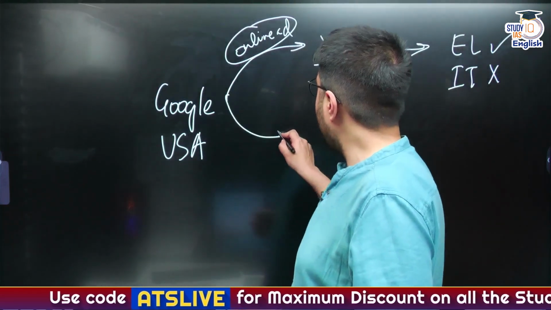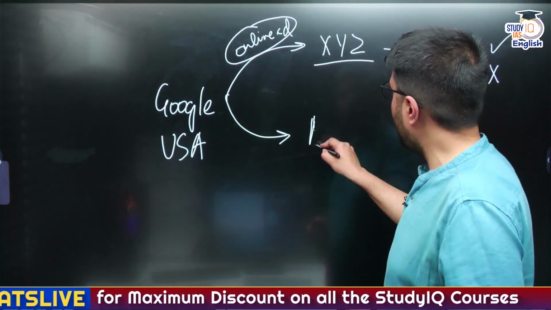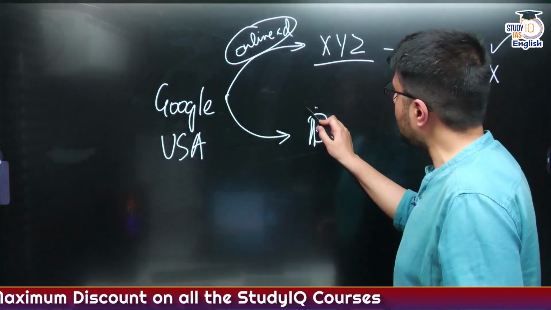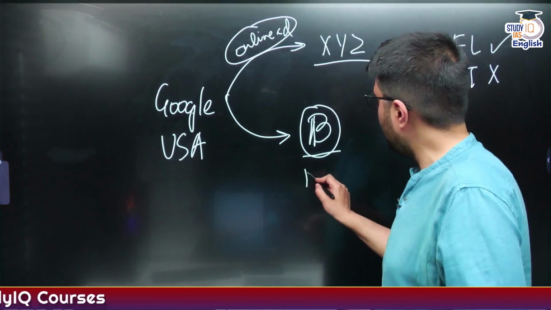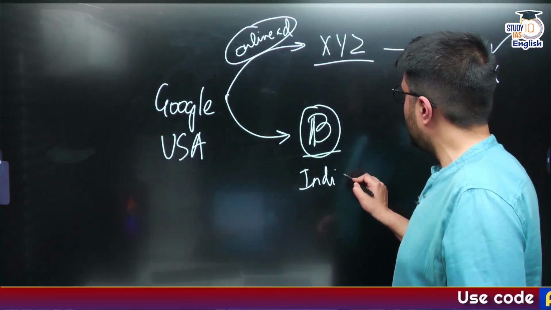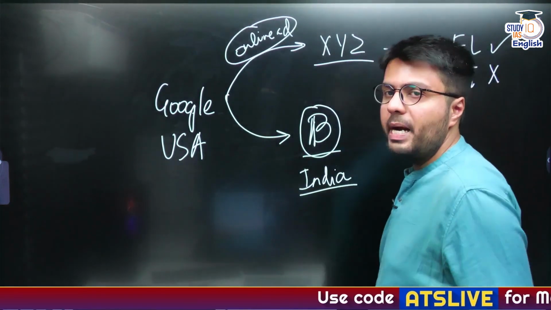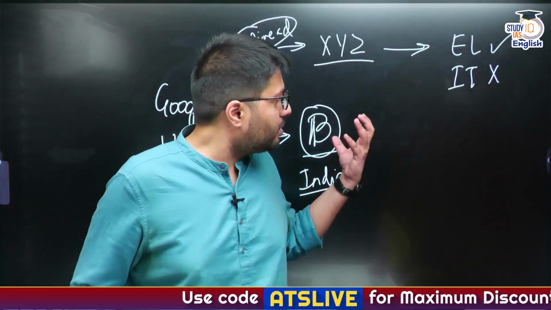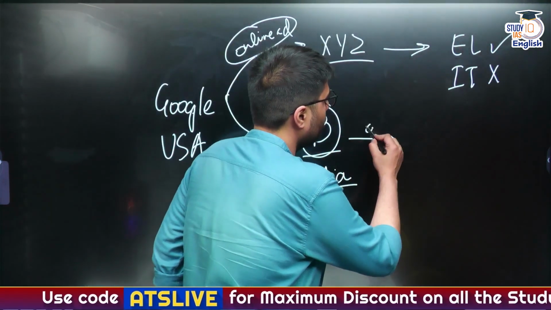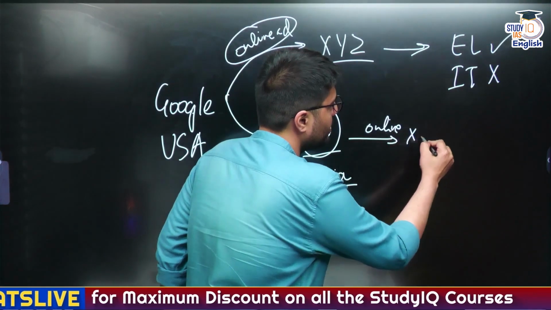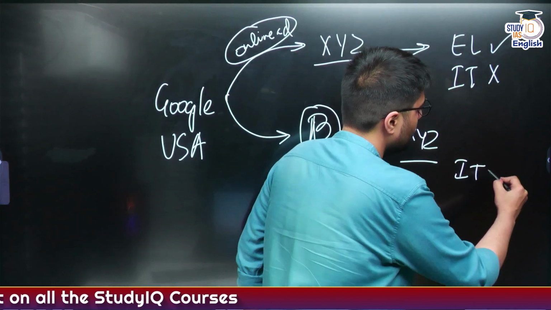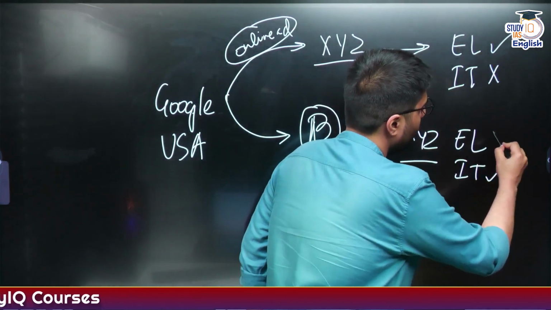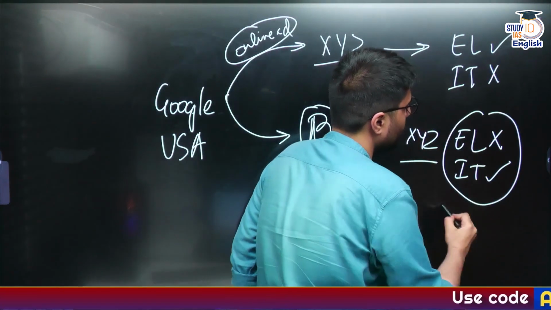But what if Google establishes a company called B in India, which is a wholly owned subsidiary of Google located in the US, but this company is registered and functions physically from India. So in that case, if this company B sells online services to any business XYZ in India, this company will be required to pay income tax, and this company will not be required to pay equalization levy.